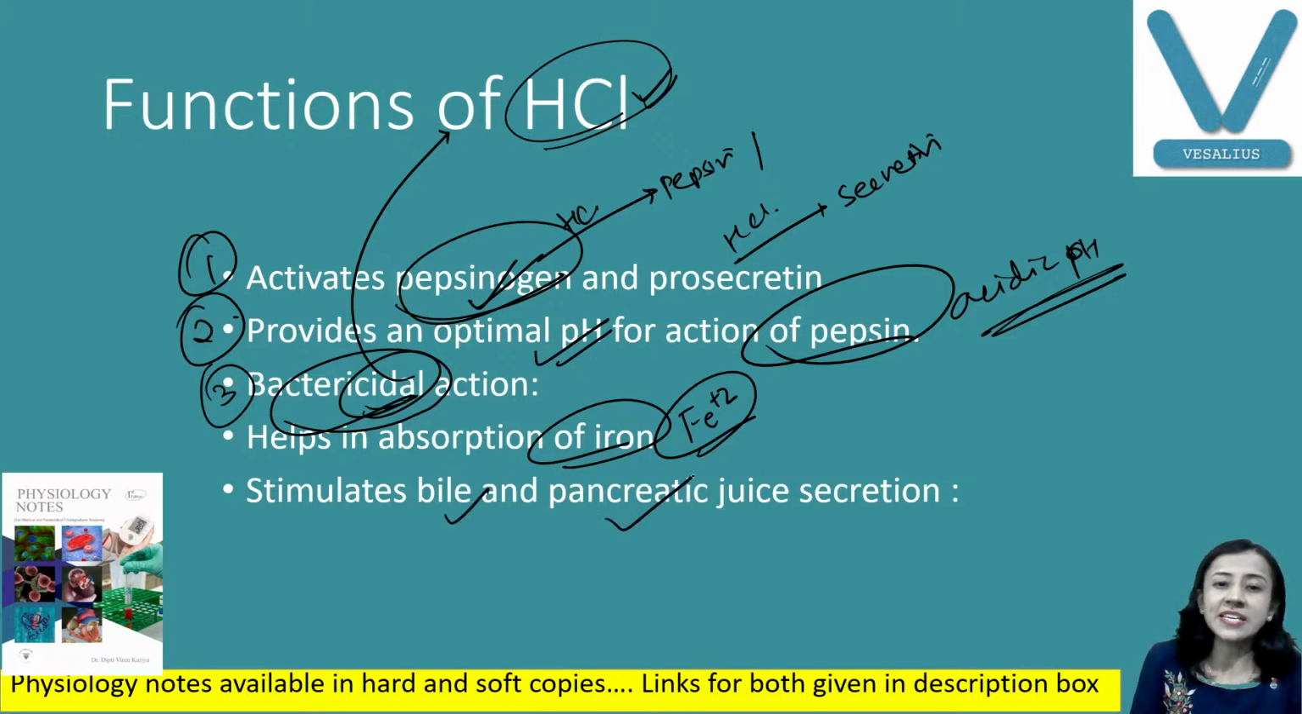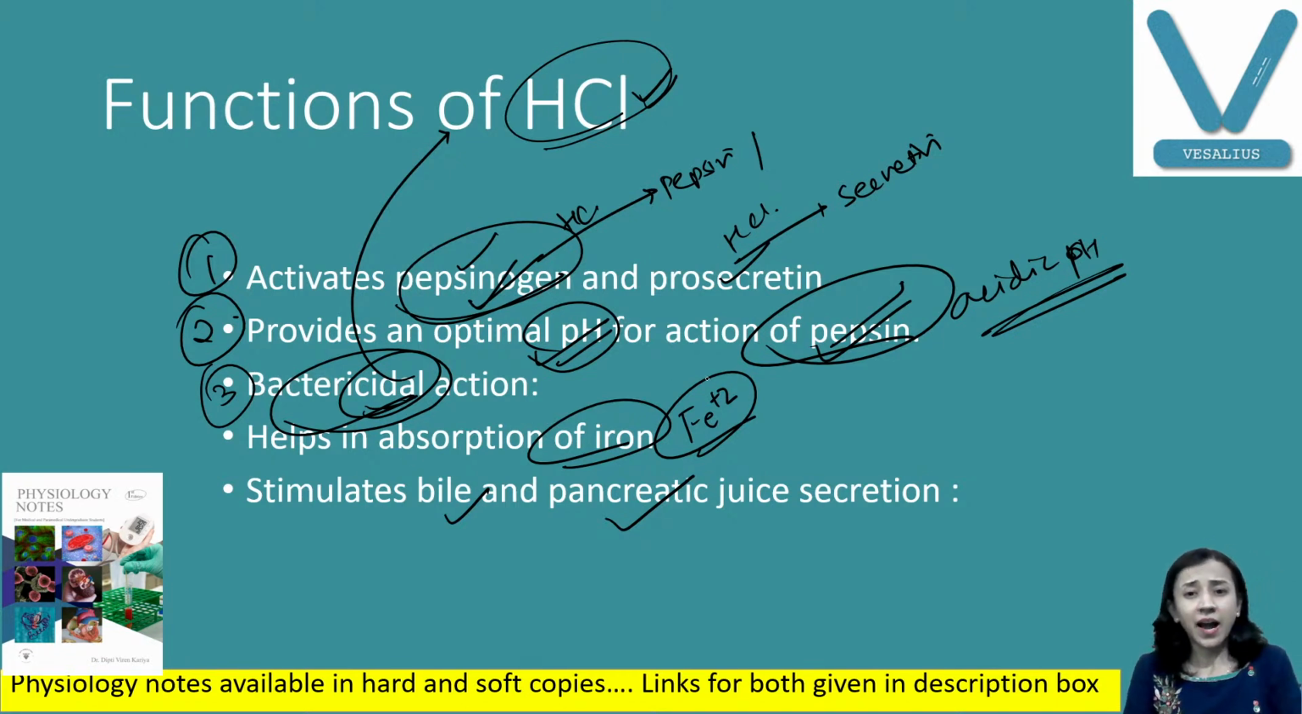Bile and pancreatic secretion are also stimulated by the acid. I repeat: HCl is required for activation of pepsinogen and prosecretin. Second, it provides the pH for the action of pepsin, destroys bacteria, aids iron absorption, and stimulates bile and pancreatic secretion.